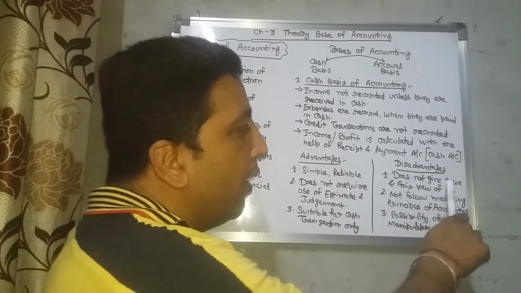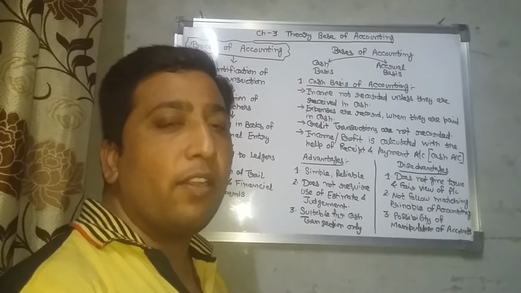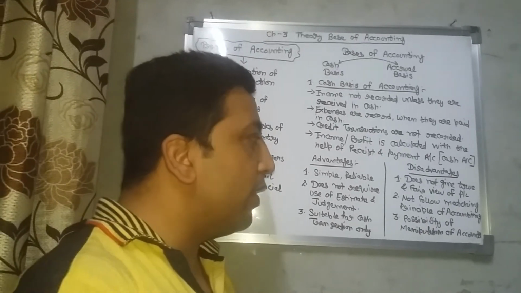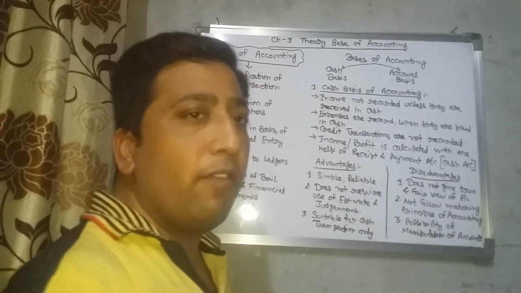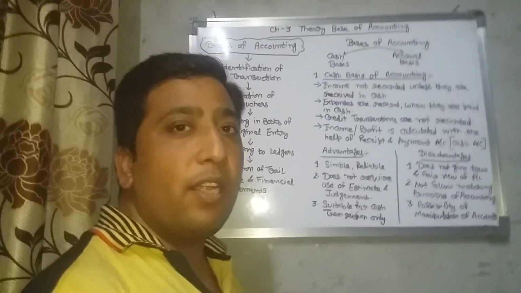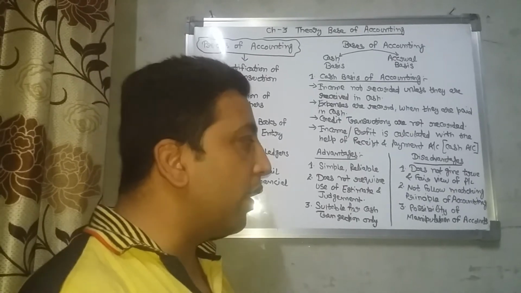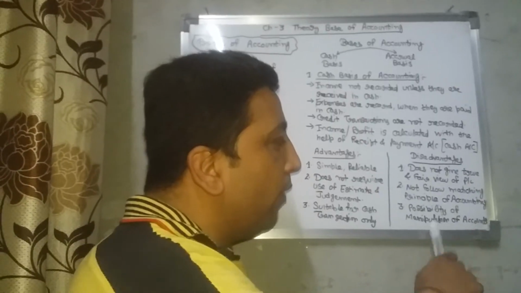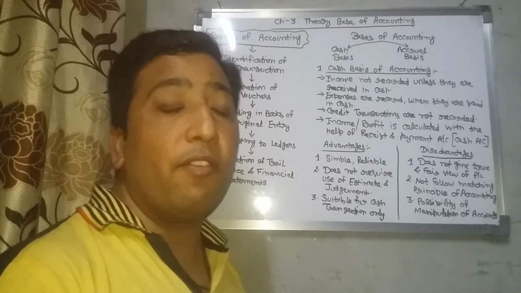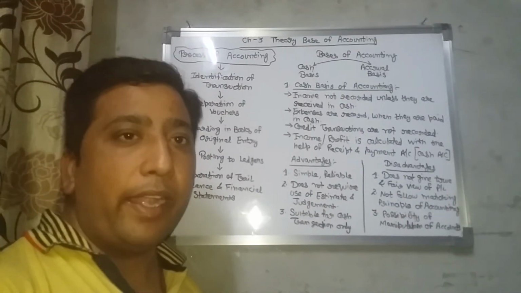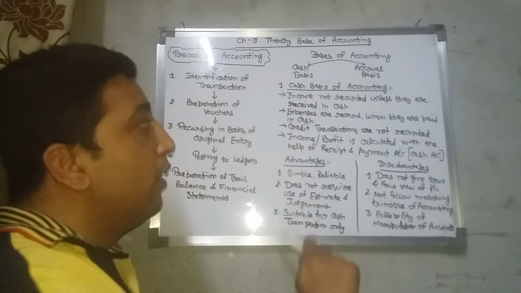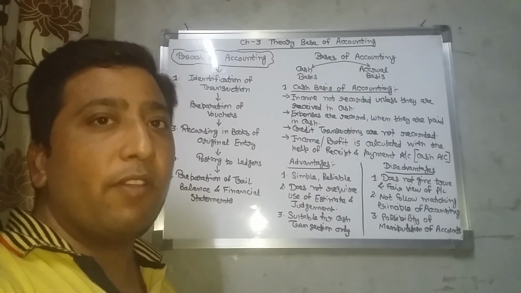Disadvantages: first, it does not give a true and fair view of the profit and loss. It will not give the actual financial position of the business. It does not follow the matching principle of accounting, because we are not recording outstanding expenses, accrued income, etc. And third, there is a possibility of manipulation of accounts in the profits as well, because the accounts can be manipulated by adding or deleting some zeros. So this is about the cash basis of accounting.